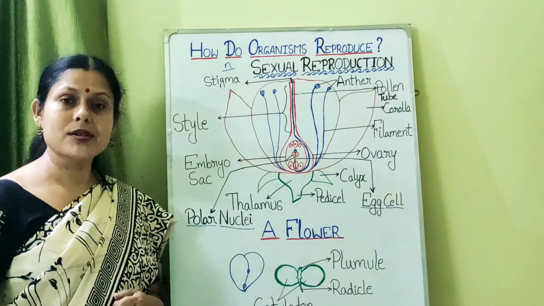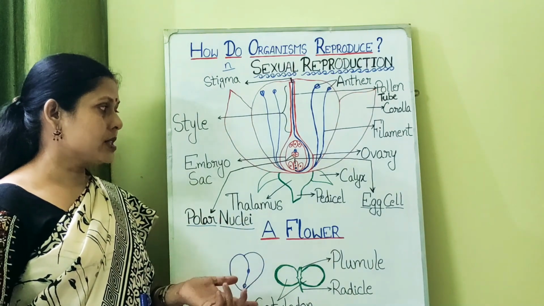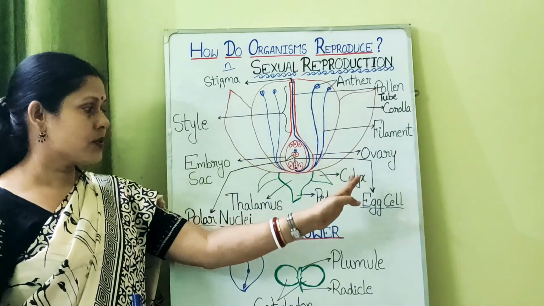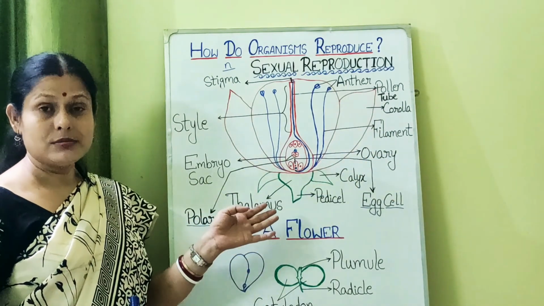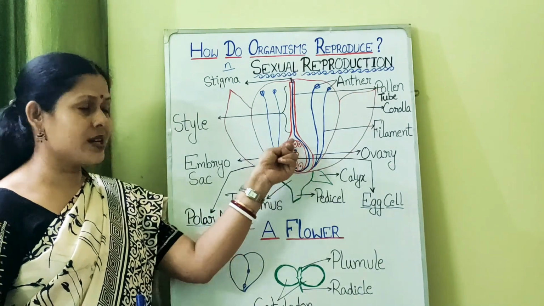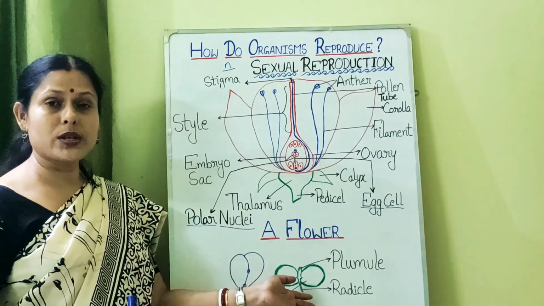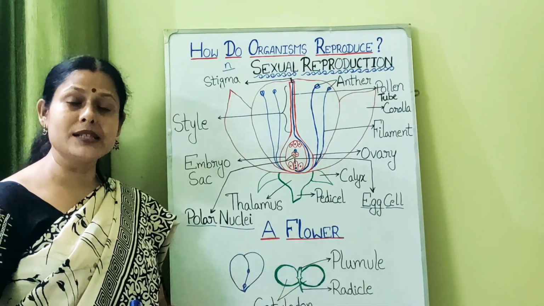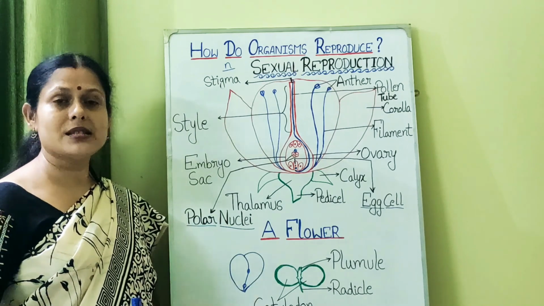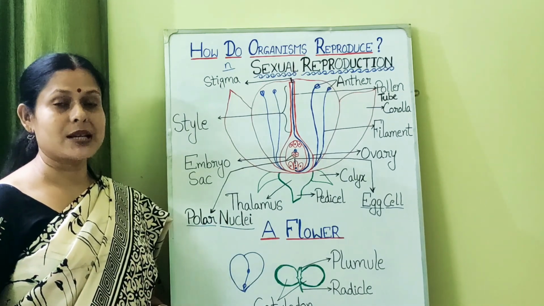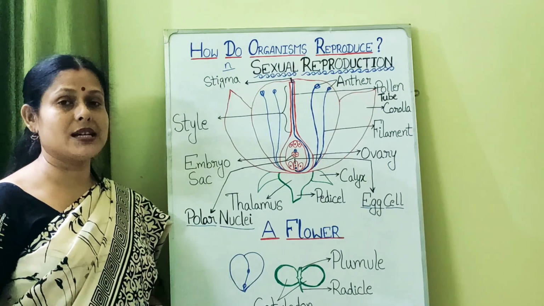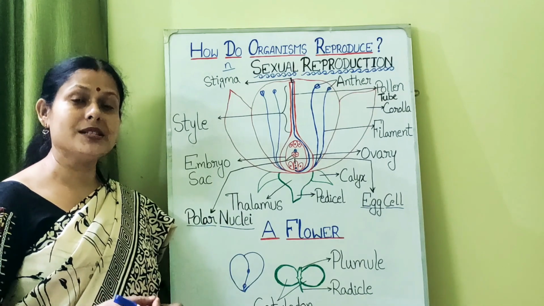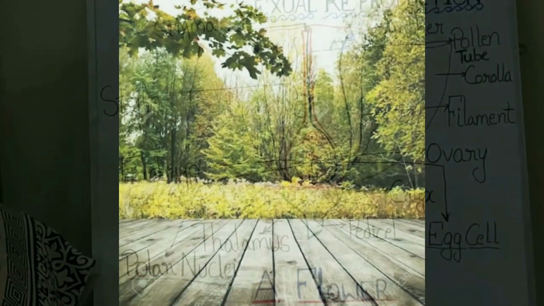We have read about the parts of the flowering plants, and after fertilization what events take place, which part transforms into fruit, and which transforms into seeds. Here the ovule transforms into seed, and the ovule is present inside the ovary, isn't it? What are the parts of a dicot seed? How does the seed germinate? What are the conditions required for germination? And now the seed is ready for the next generation. That means if we sow them and give them the right conditions, they will germinate into a new plant, showing the characteristic features of the parents from which it has derived its characteristics.